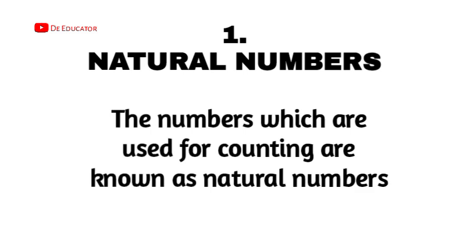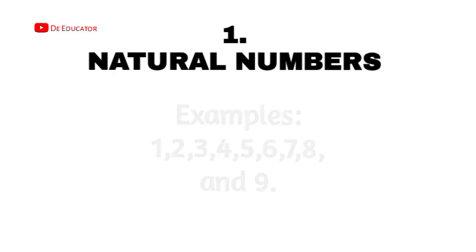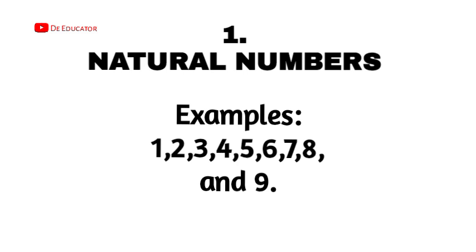When we were much younger, I could still remember that when we were taught how to count, we started from 1 2 3 4 5 6 7. Those numbers are regarded as natural numbers. But when you advance, probably in primary school, you discover there's something like 0 1 2 3.